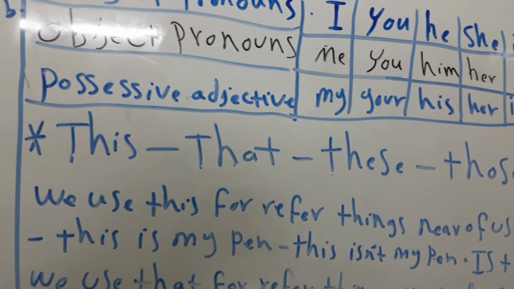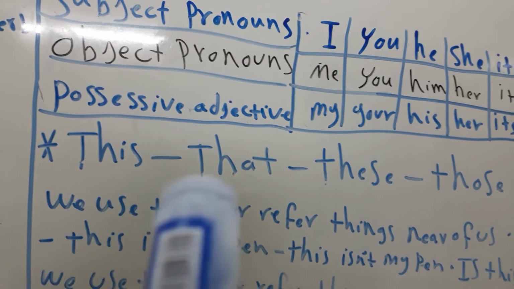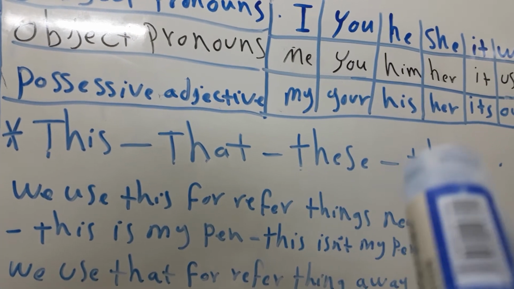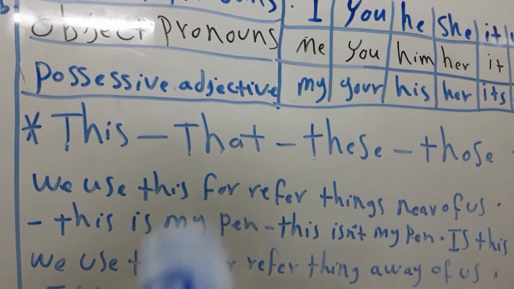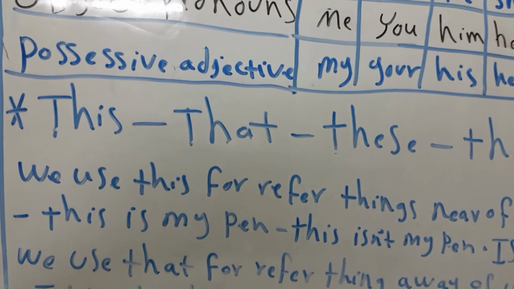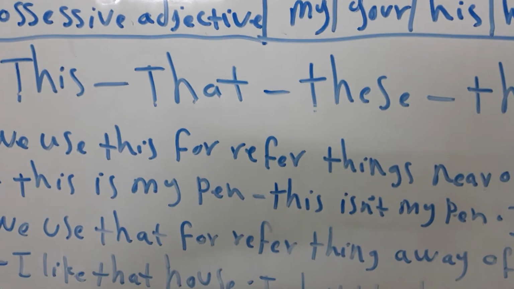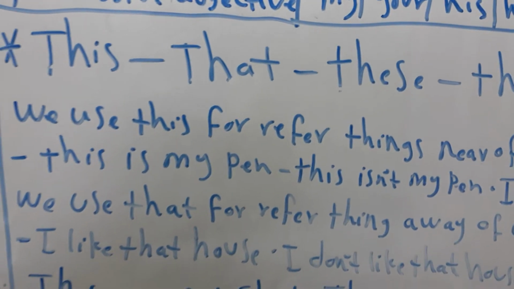Now, we use this and that, these and those, when we want to refer to things.